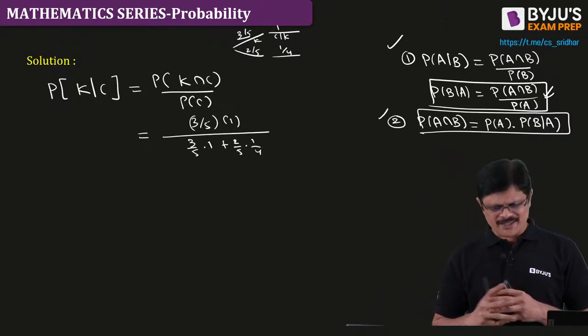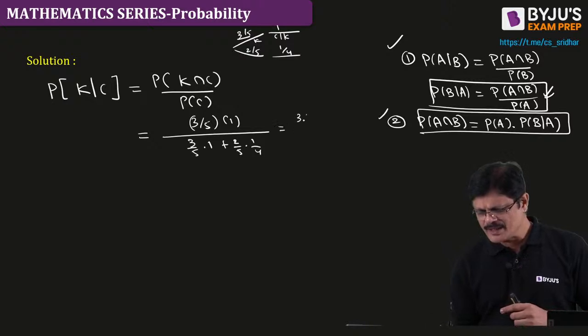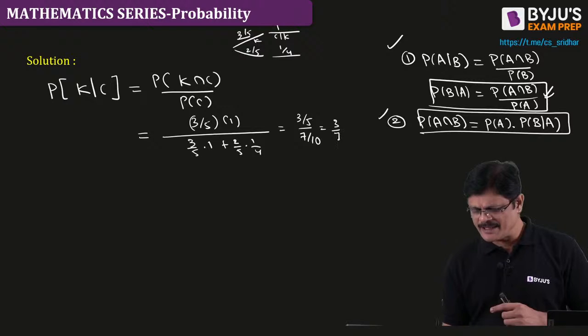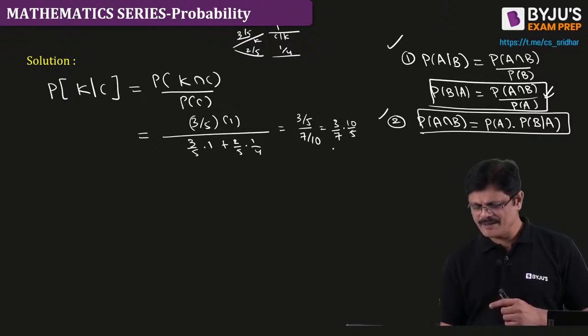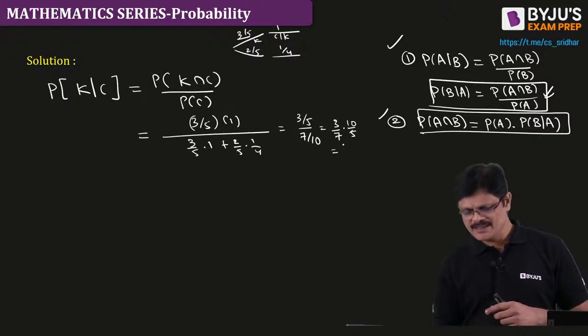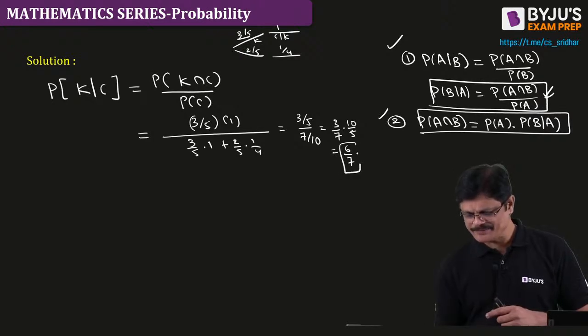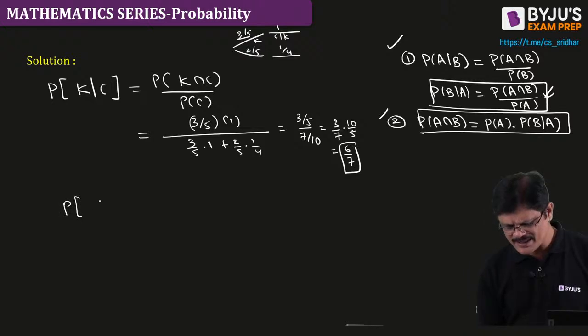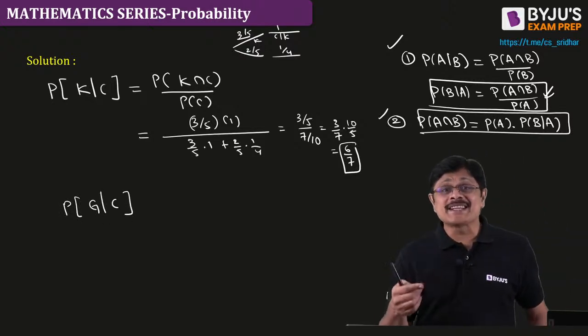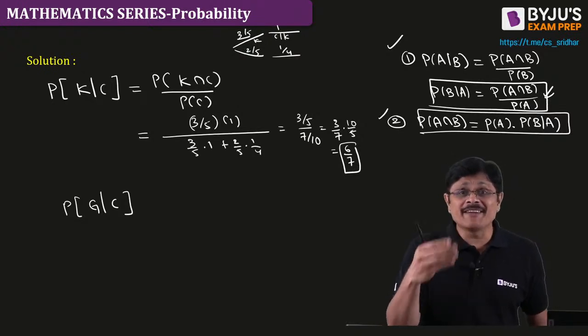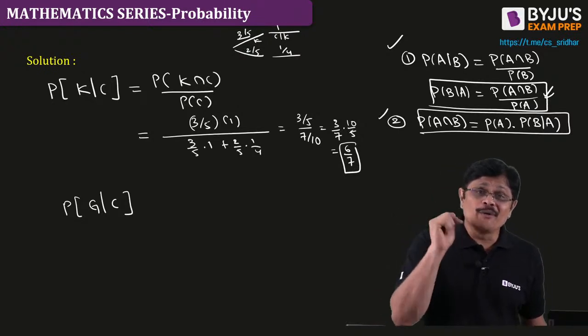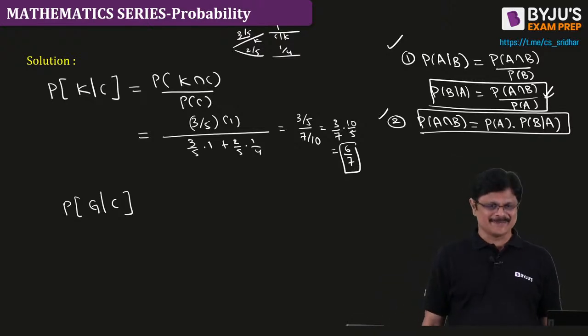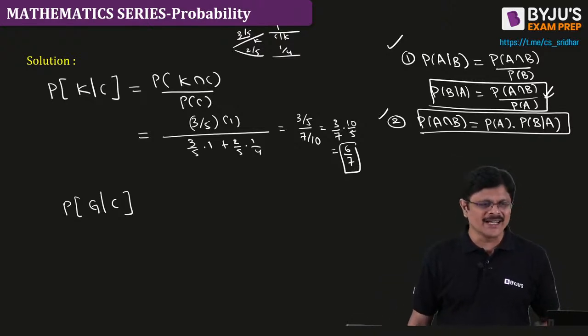I think you can solve this now. 3 by 5 and 7 by 10, which is nothing but 3 by 7 into 10 by 5, which is nothing but 6 by 7. And you can also answer the next question. Given that the answer is correct, I want to know the probability that you guessed it.